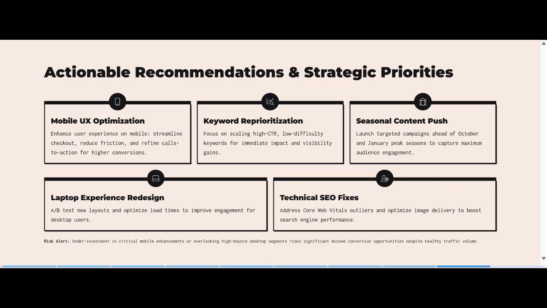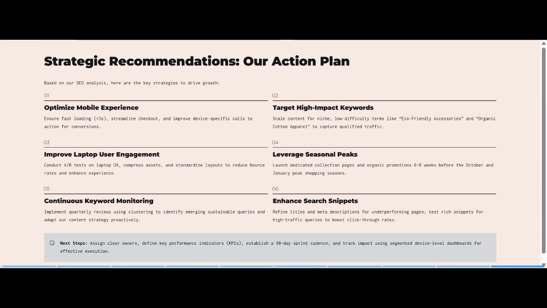Keyword reprioritization: focus on scaling high CTR, low difficulty keywords for immediate impact and visibility gains. We should also look at a seasonal content push, launching targeted campaigns ahead of the October and January peak seasons to capture maximum audience engagement. This can be in terms of discounts or new product releases. Technical SEO fixes: we should address core web vital outliers and optimize image delivery to boost search engine performance. We should also assign clear owners, define key performance indicators (KPIs), and establish a 90-day sprint cadence and track impact using segmented device level dashboards for effective execution.